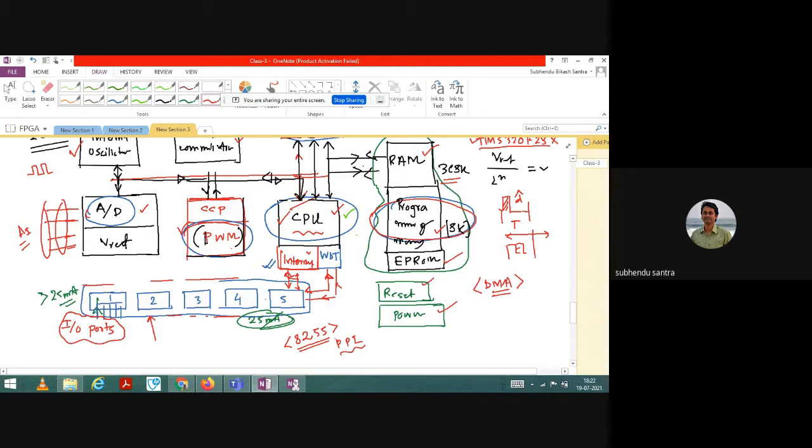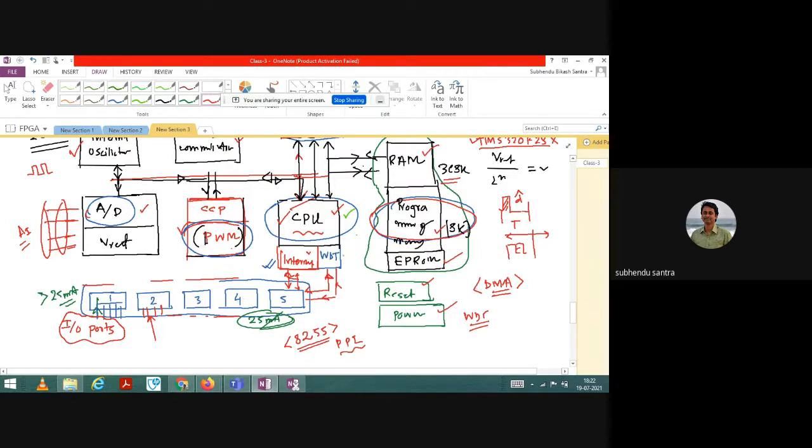But here you see the beauty. We have 5 channels, 1, 2, 3, 4, 5, and each channel has maybe 4 pins. These 5 into 4 is 20 pins, let us say 20 input output pins. They are directly connected with the interrupt to the CPU, and there is a weighted data transfer. Weighted data transfer basically means which data will come first and which data will come second. That is priority based. So that is a controller kind of thing which can control the input output pins.